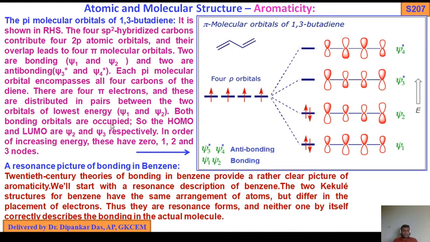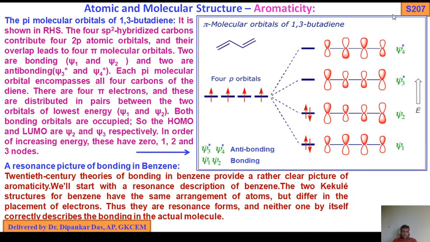Both bonding orbitals are occupied. So the HOMO and LUMO are psi 2 and psi 3 respectively. In order of increasing energy, these have 0, 1, 2, 3 nodes.